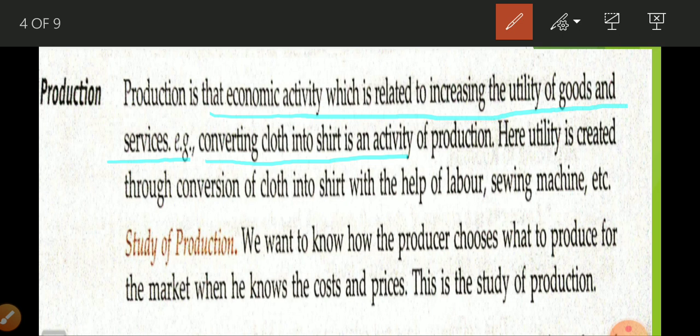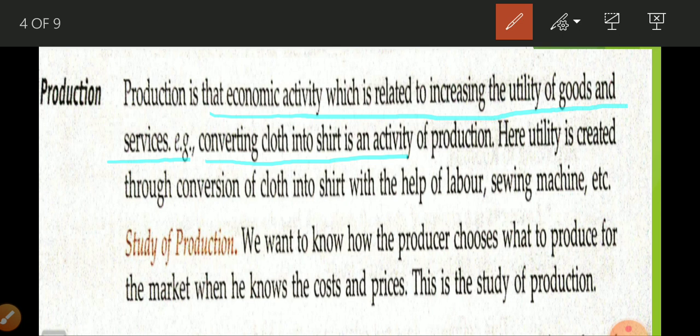When he converts this piece of wood into furniture, he has converted raw material into a useful good, and when he sells it, he gets money. In this way he is doing economic activity. Production is related to conversion of raw material into useful goods, and when we sell these goods we get money.